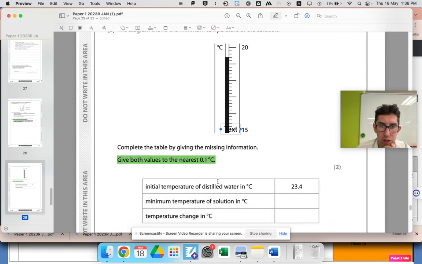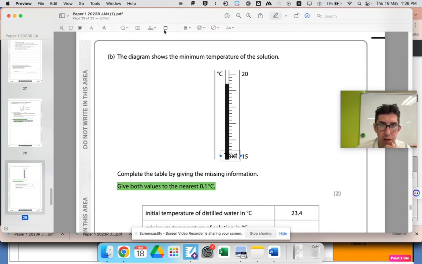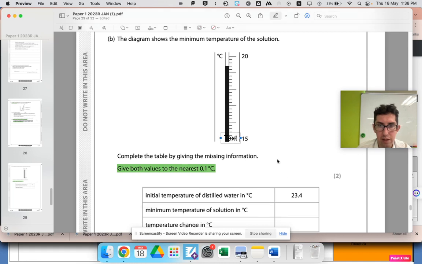So this is the minimum temperature. That was the initial temperature. So read the thing. You see, that's 15, that's 20, it's going down. So that must be 16, 17, 18, 19. So there's 19 there, there's 20 there. Okay, so there's 4 graduations in between. So it must be 19.2, 19.4, 19.6, 19.8. So it must be 19.4.